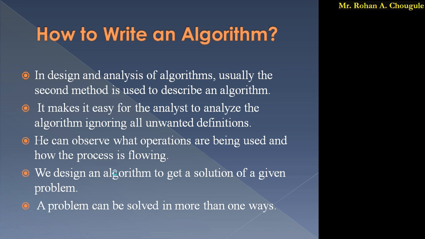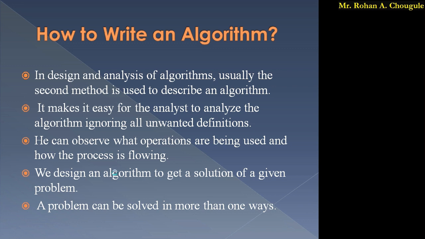So the second step also gives a clear idea, and in that case the steps are fewer. So we normally use that algorithm, and it makes it easy for analysts to analyze the algorithm, ignoring all unwanted definitions. In the first, I unnecessarily wrote "declare 3 variables", so there is no need to write that step. Directly you can write "assign values to a and b",